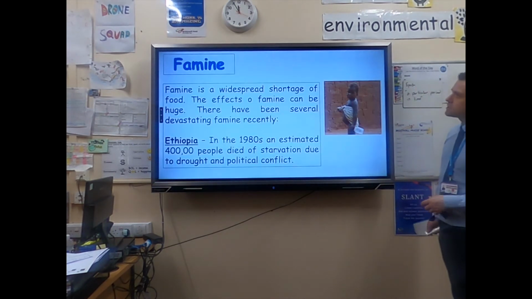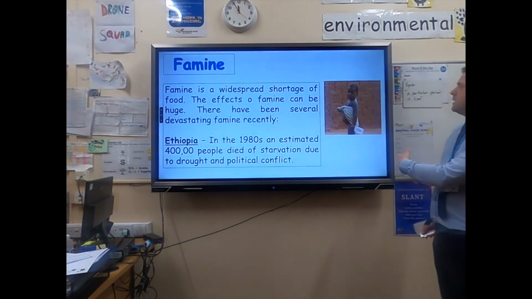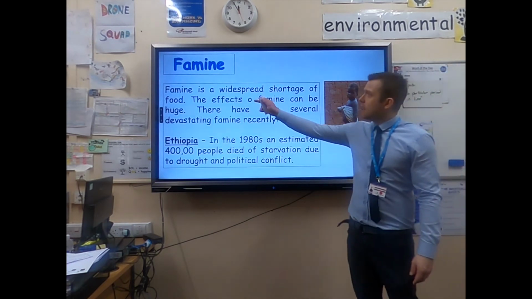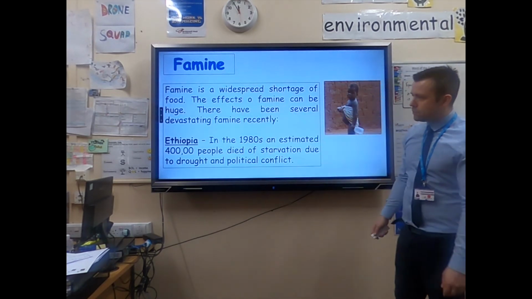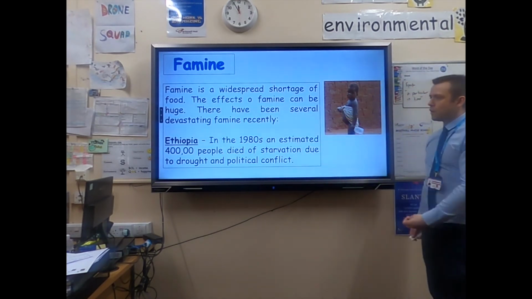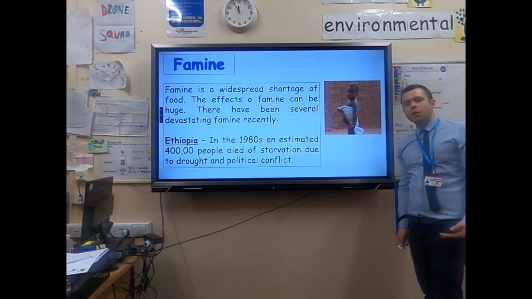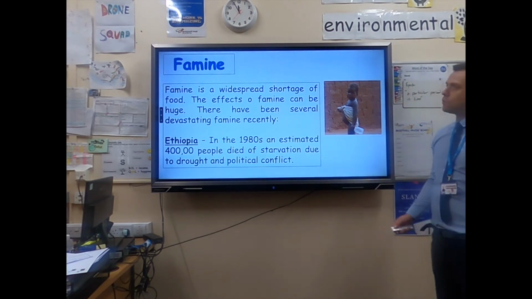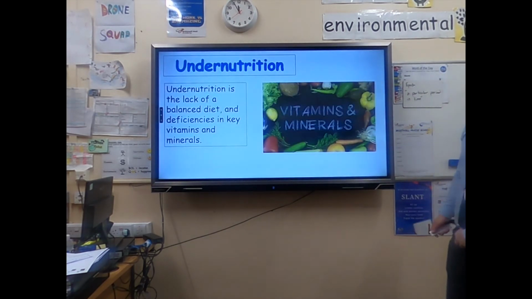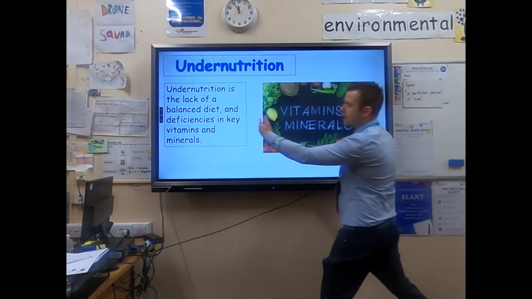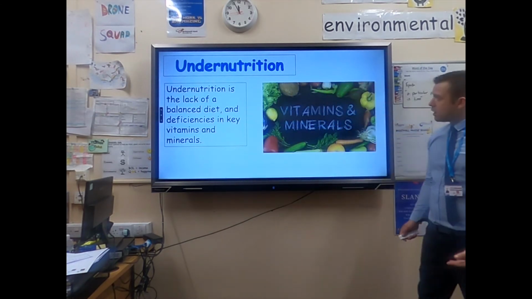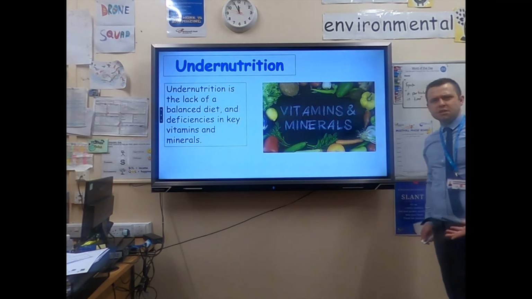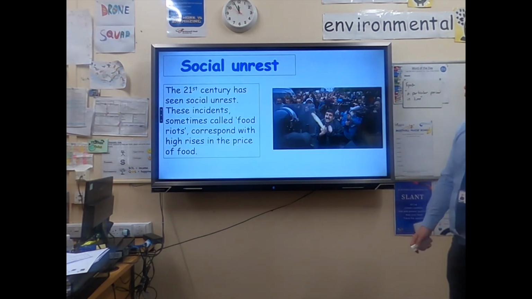So what are the impacts? So famine is quite a devastating impact, and it's a widespread shortage of food. Famine, if you've not got enough food, ultimately you can die. You'll become malnourished, you might suffer from headaches, you'll become tired, and ultimately you could die. Another example is undernutrition, when you don't have enough vitamins and minerals in your diet. This can again cause illnesses, your immune system won't work, you'll be tired, you won't work as hard or learn as much.